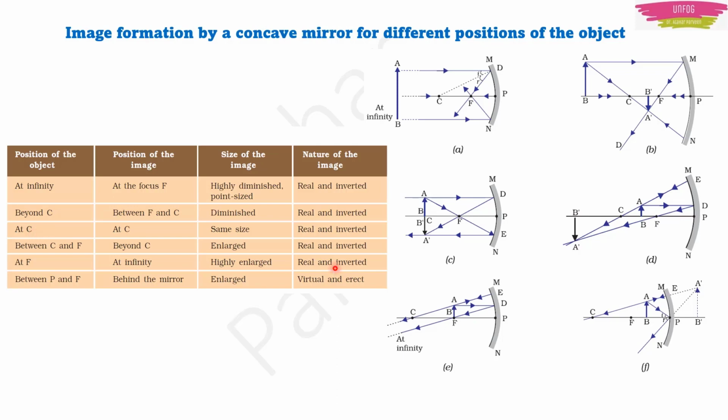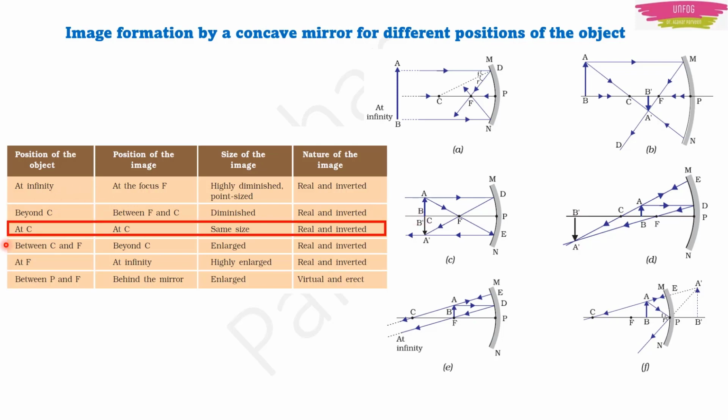The third is that if the object is at C, the center of curvature, then the image will also be at the center of curvature. You can remember this easily, right? Now make it the midpoint. Now just to see it, I am going to reverse things. What will happen if the object is between F and C? Wherever the object is, the image will be at its opposite place.